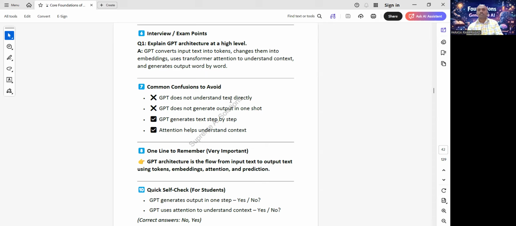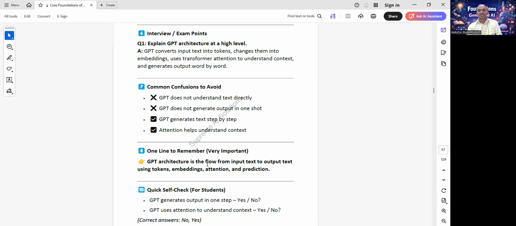GPT does not understand text directly. GPT does not generate output in one shot. GPT generates text step by step. Attention helps understand context.